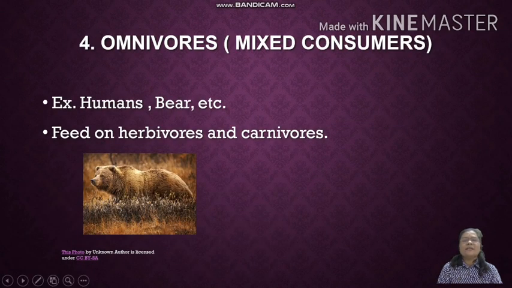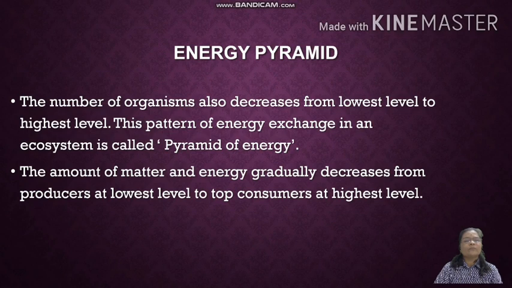Students, the next is mixed consumers. Mixed means the organisms which feed upon the green plants or the producers as well as on other animals. For example, human being and bear, they feed on herbivores and carnivores also. That is why human being is also an omnivore.